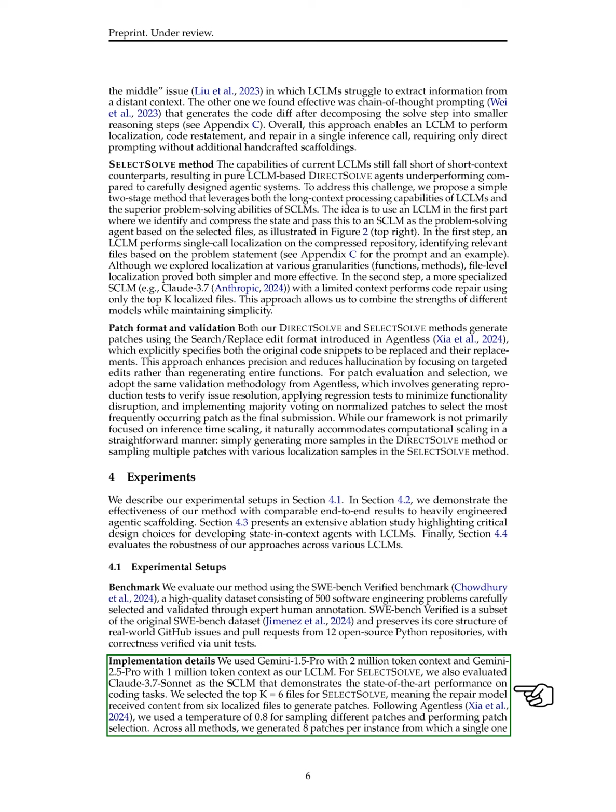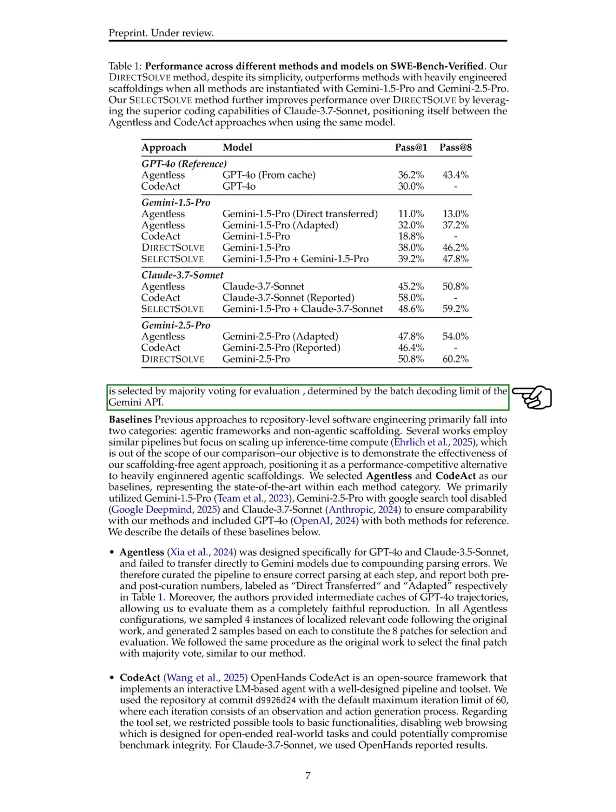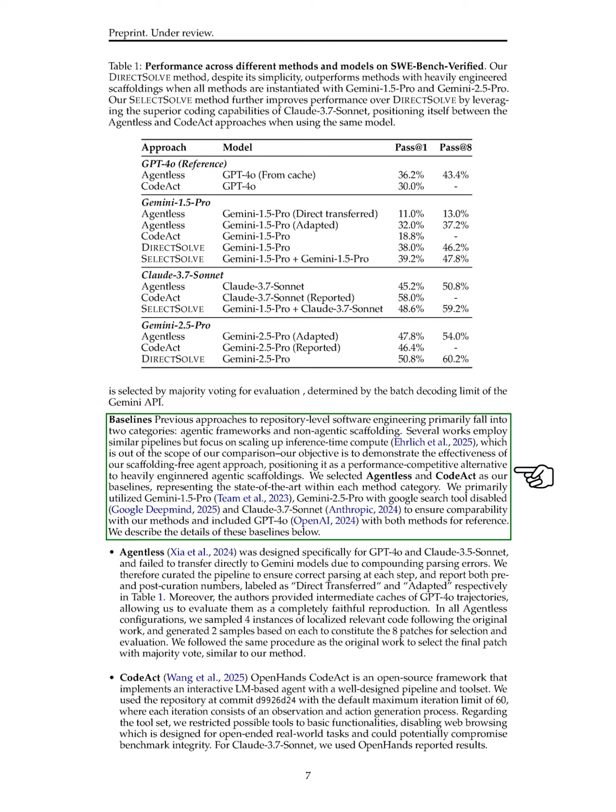Following previous work, we set a temperature of 0.8 for sampling different patches and selecting the best one. We generated 8 patches for each instance and selected one based on majority voting. We compared our method against 2 main categories of previous approaches: agentic frameworks and non-agentic scaffolding. While some prior works focus on scaling up inference time compute, our goal is to showcase our scaffolding-free agent approach as a competitive alternative. We chose Agentless and Code Act as our baselines, representing the best in their respective categories.